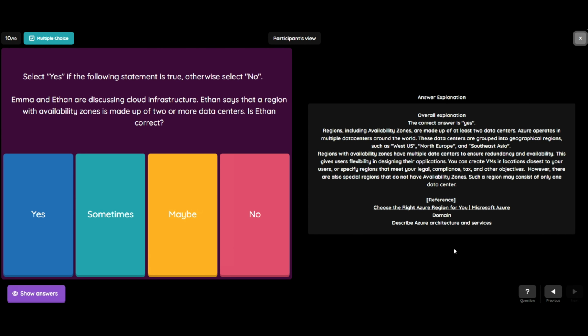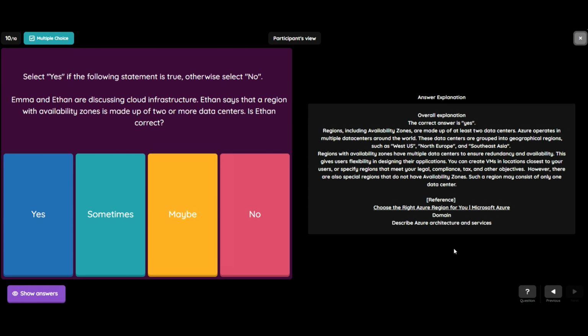So regions including availability zones are made up of at least 2 data centers. Azure operates in multiple data centers around the world. These data centers are grouped into geographical regions such as West US, North Europe, or Southeast Asia. Regions with availability zones have multiple data centers to ensure redundancy and availability. This gives users flexibility in designing their applications.